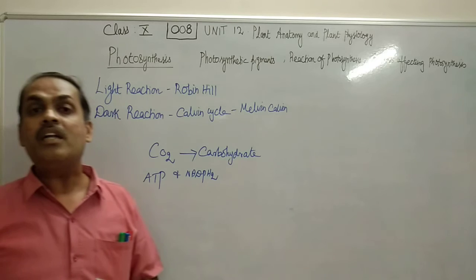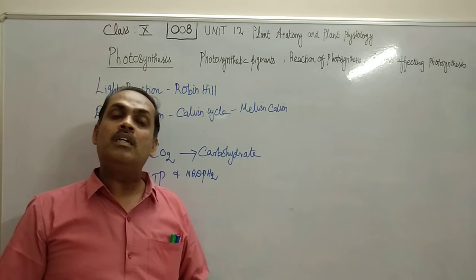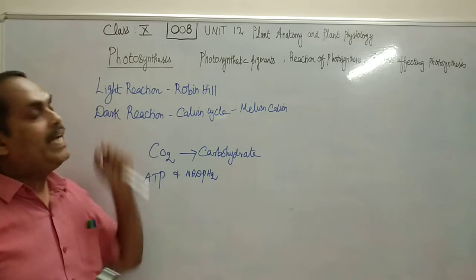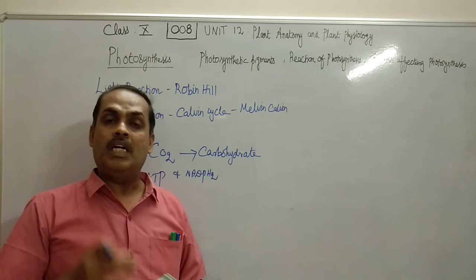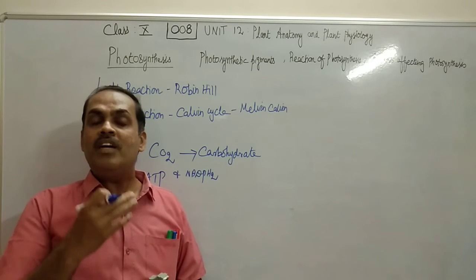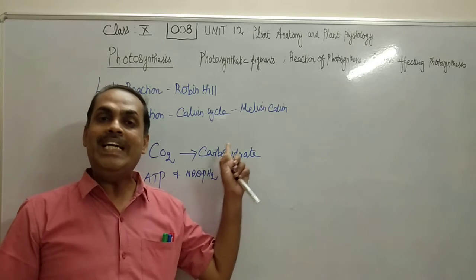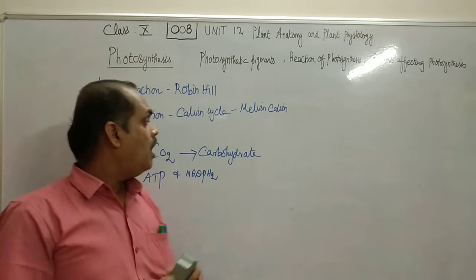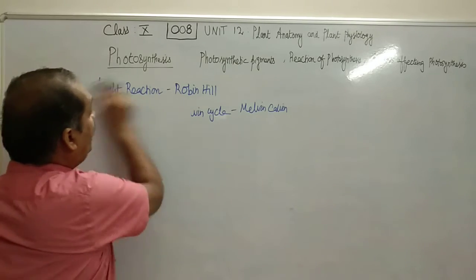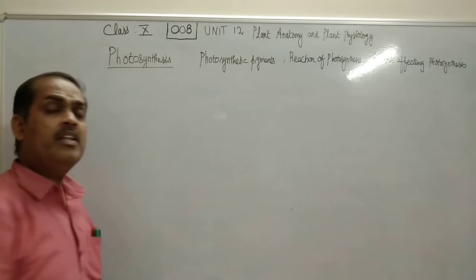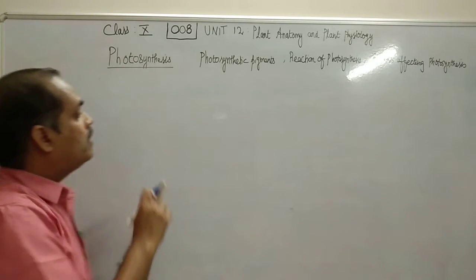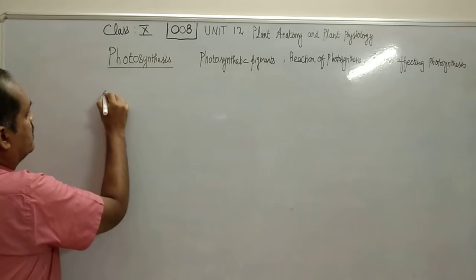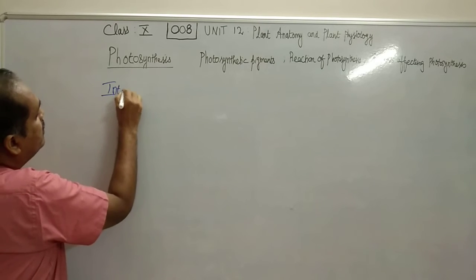But where is the location of dark reaction? Where does this dark reaction take place? Dark reaction takes place in the stroma of the chloroplast, whereas light reaction takes place in the granum of the chloroplast. Now, we have understood the two important reactions, light reaction and dark reaction. Let us understand the factors affecting photosynthesis. There are certain factors which affect the process of photosynthesis. The factors can be both internal and external. Let us see the internal factors first.